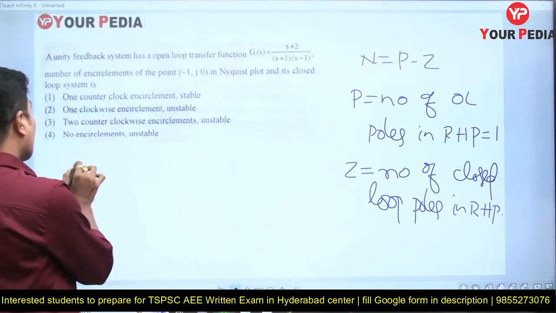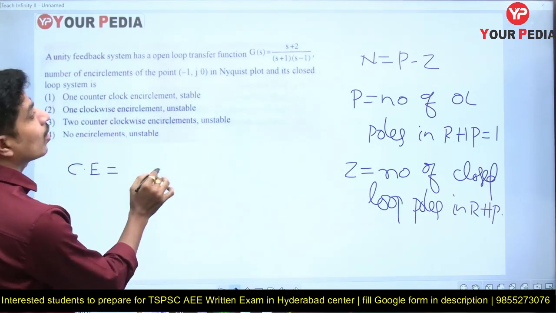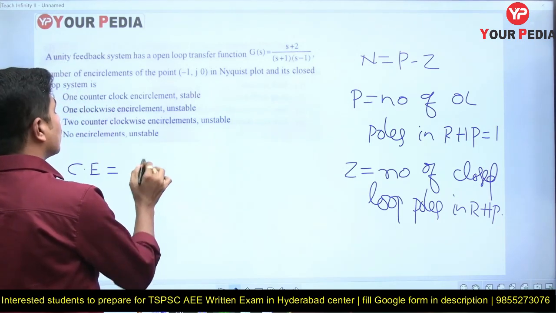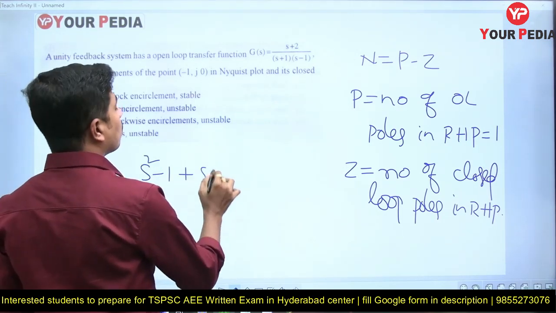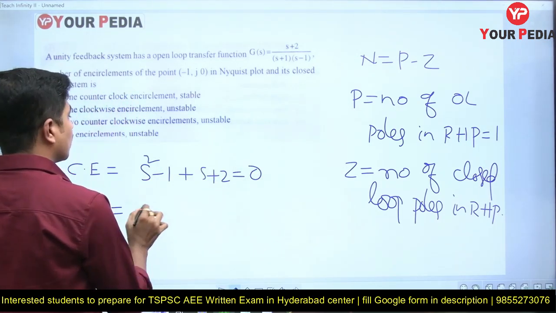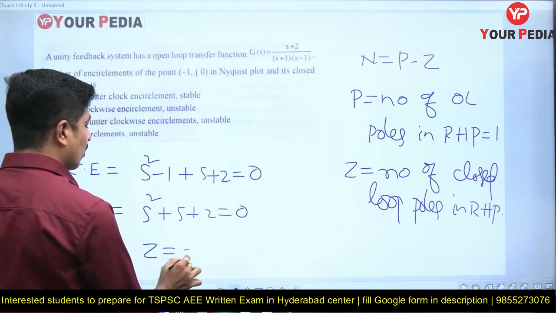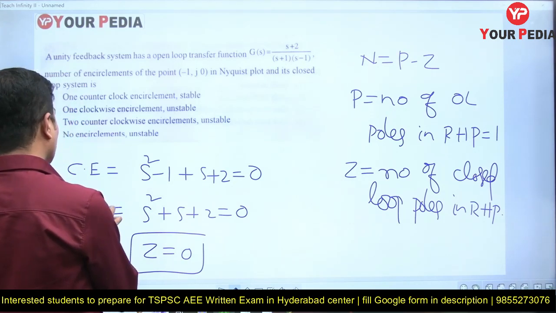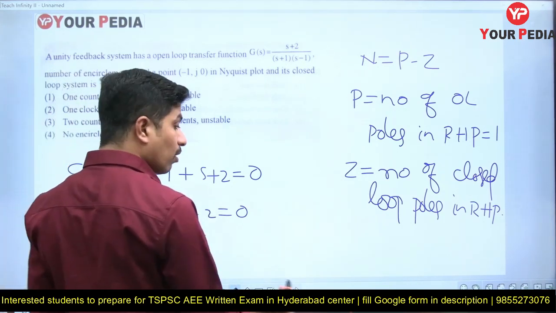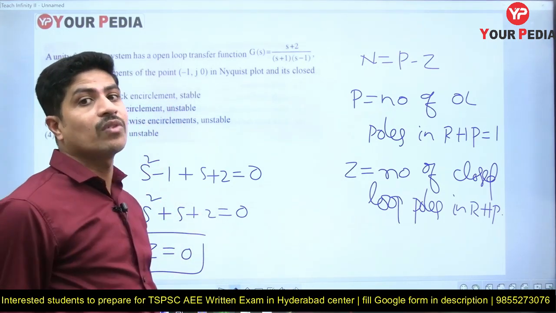How to find that? Get the characteristic equation. What are we going to get? s square minus 1 plus s plus 2 is equal to 0, that is, s square plus s plus 2 is equal to 0. I can say Z is equal to 0. Why? Because for a second order system, if necessary conditions are satisfied, by default the sufficient condition also will be satisfied.